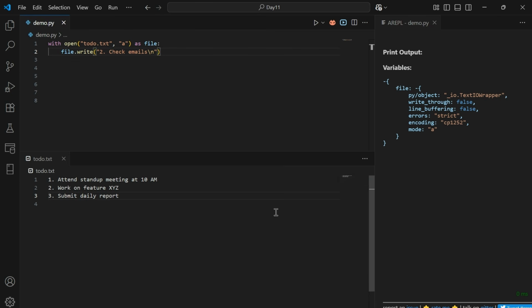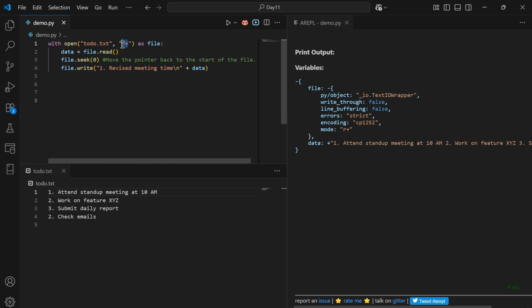We have already seen file read and write operations. Now let's concentrate on the append operation. For that we need to use the character a. So this piece of logic, after executing, adds the check emails content at the end of the file. Let's see by executing this. If you notice, the check emails content has been added at the end of the file. So that is about the append file mode operation.